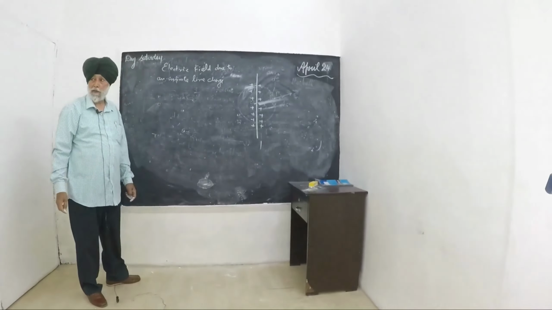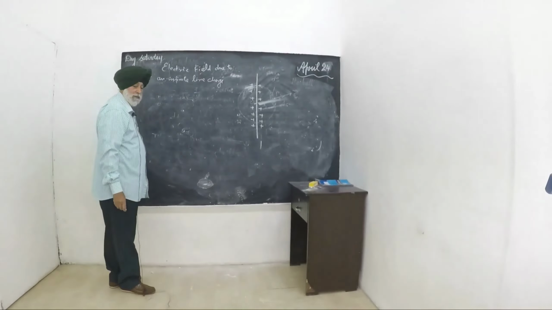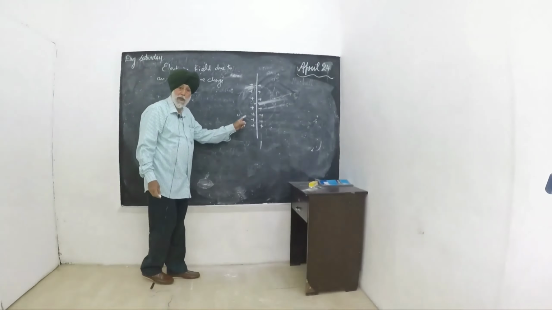We have a wire, a conducting wire, to which the charge Q is given. We want to find the electric field due to this.